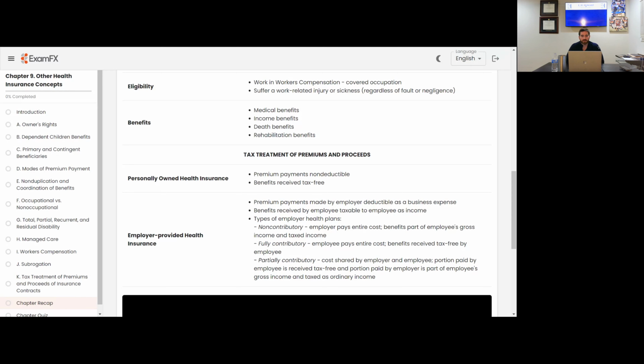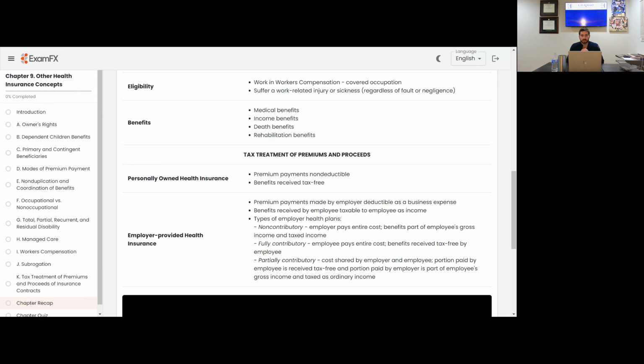Employer provided health insurance: premium payments made by the employer are deductible as a business expense. Benefits received by the employee are taxable to the employee as income. So as you can tell, those are the big differences between personally owned and employer provided health insurance.